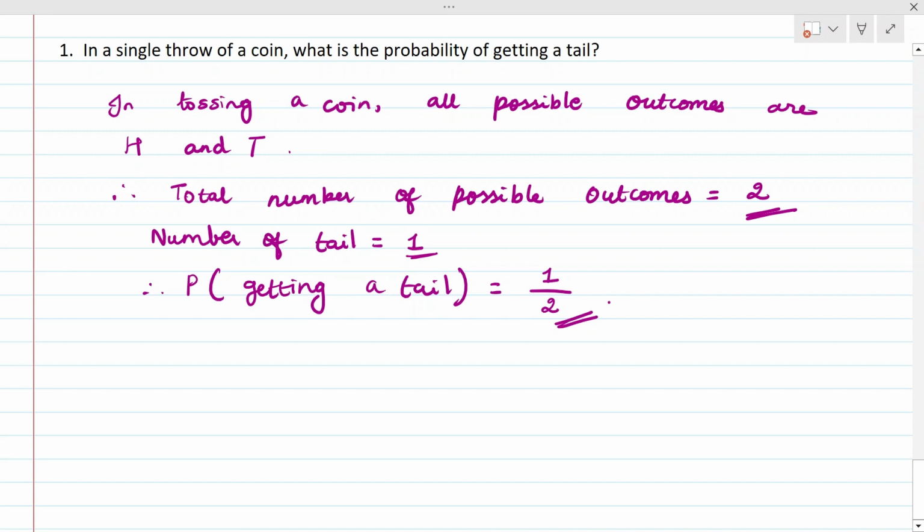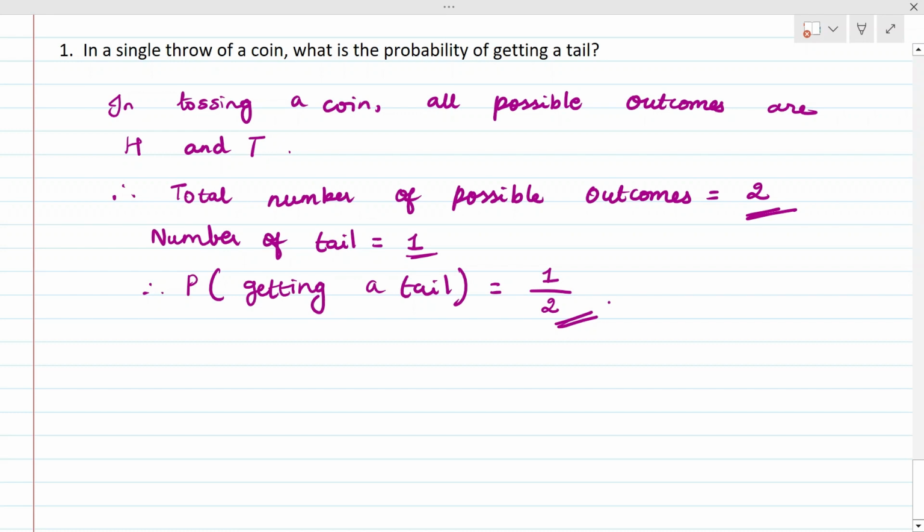It cannot be less than 0, because that means negative, and negative values are not allowed. And if you get a probability value as 2, then the answer is wrong. So everything should fall between 0 and 1. All the fractions and decimals are allowed.